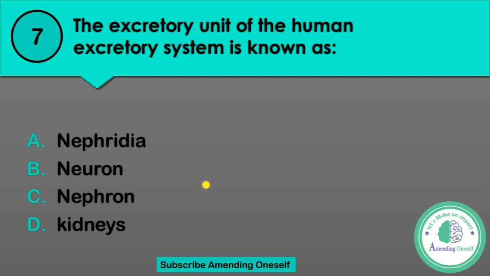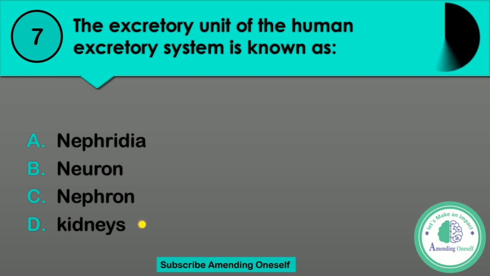Question number 7: the excretory unit of the human excretory system is known as blank. Option A, nephridia. Option B, neuron. Option C, nephron, or option D, kidneys. I repeat the options. Option A, nephridia.